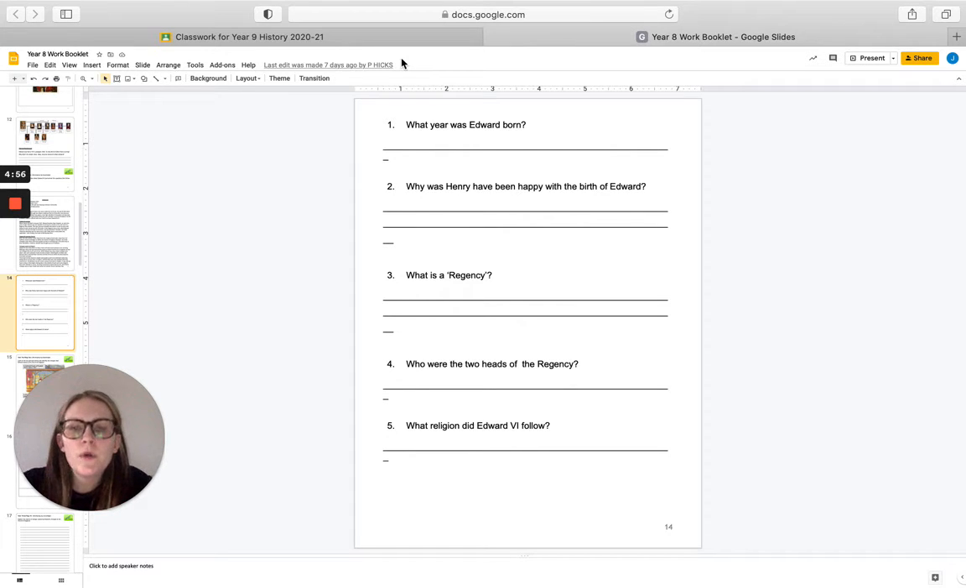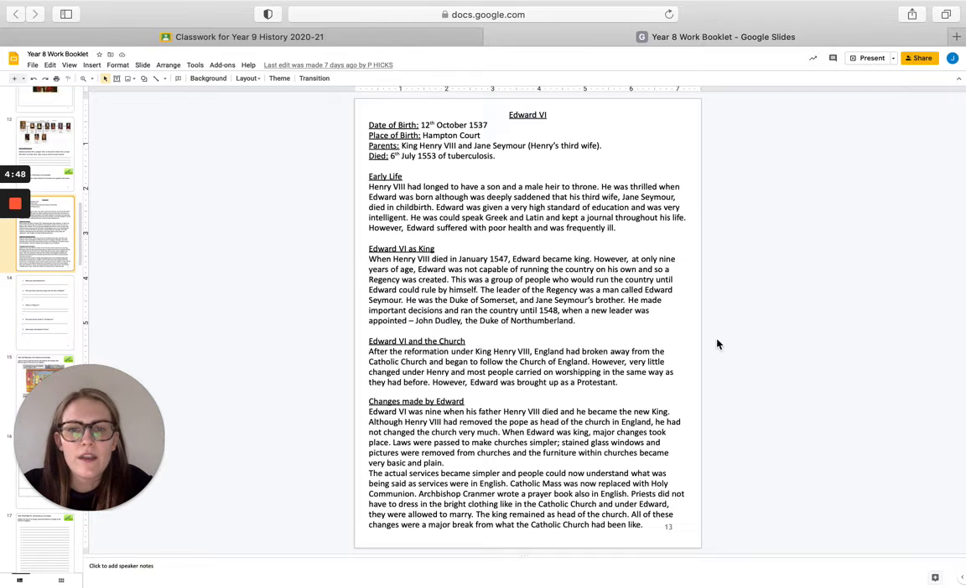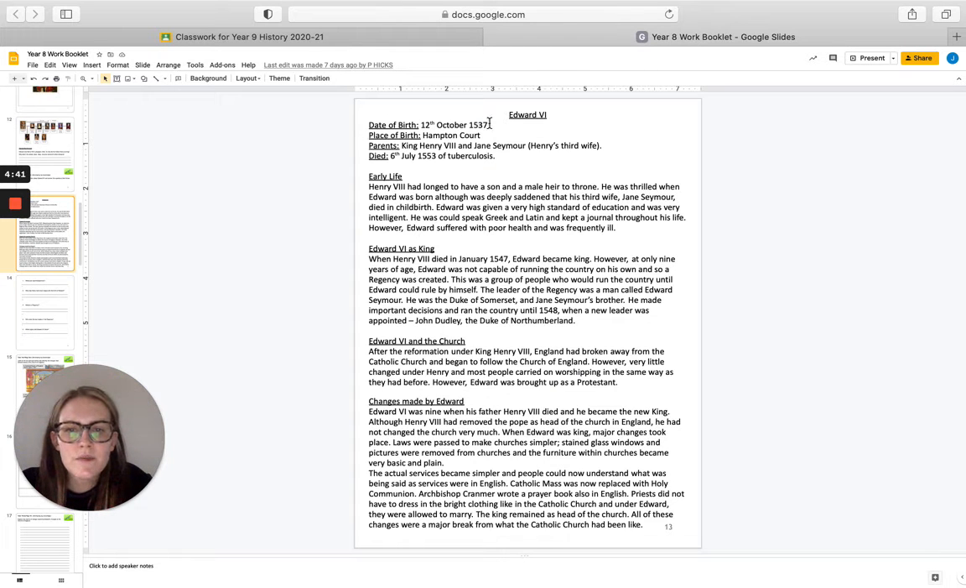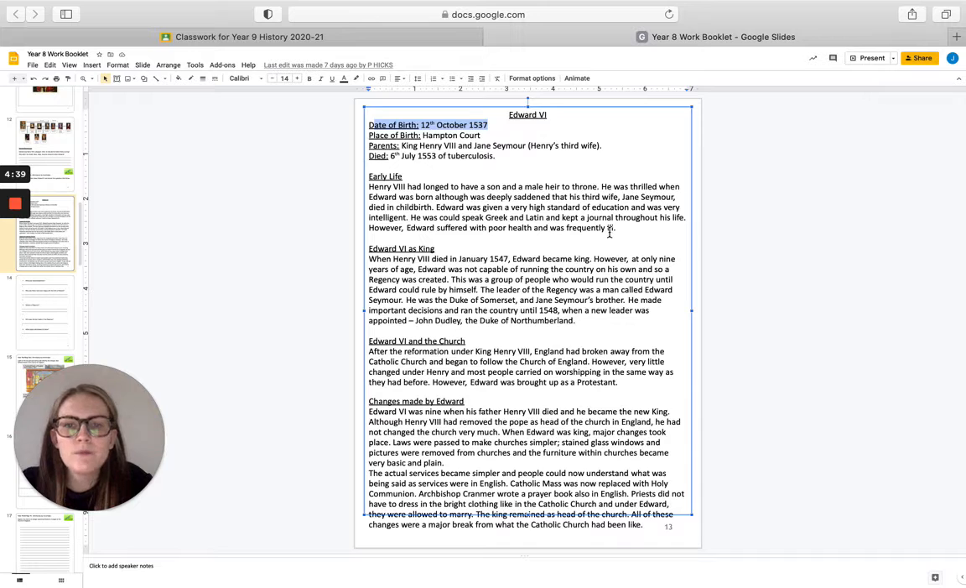Today I'm going to go over the questions that you did in lesson 5, okay? And they were on Edward VI. So that little reading here on Edward VI. So, first of all, in what year was Edward born? Well, that was really easy to find. It was here. Okay, Edward was born in 1537.